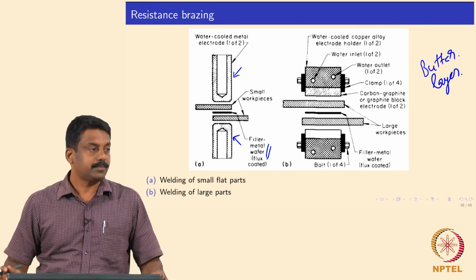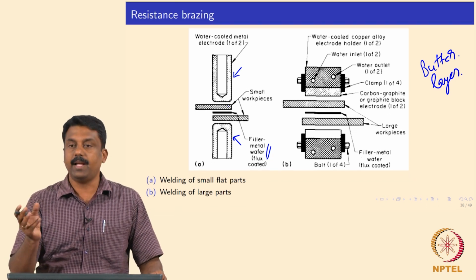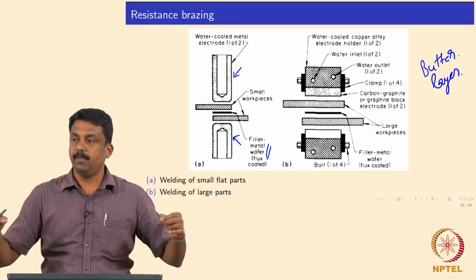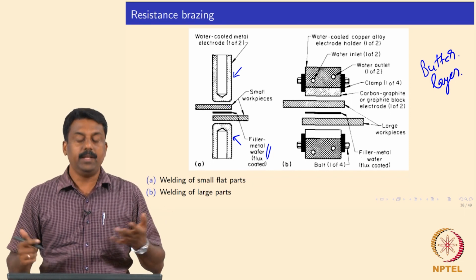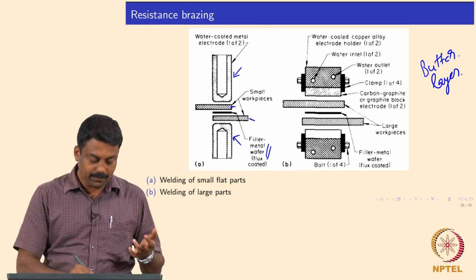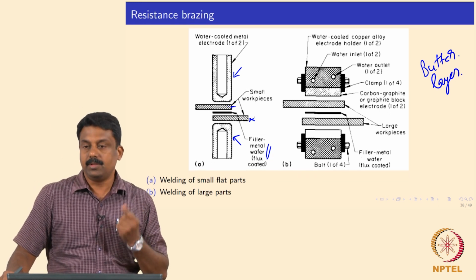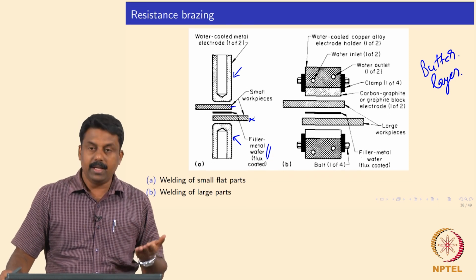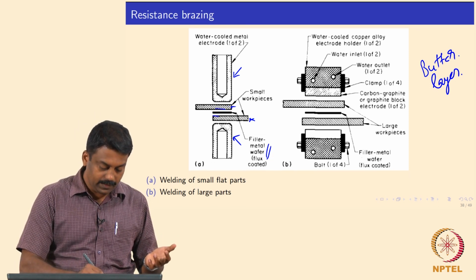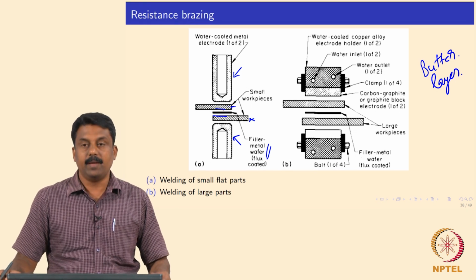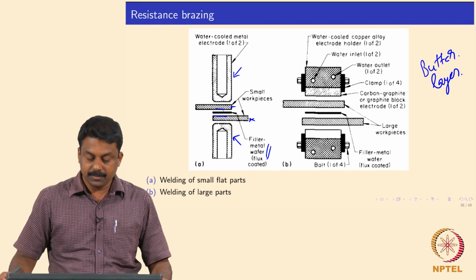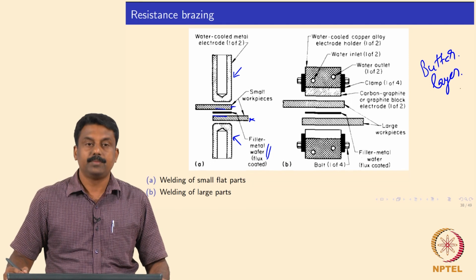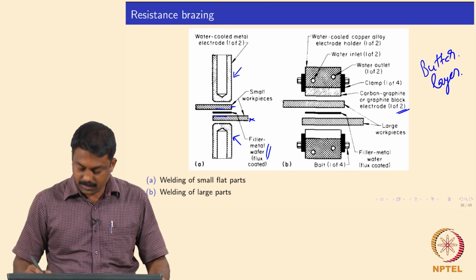Whereas in spot welding, these are done in different geometries, different diameters. If you keep a long filler and use a long electrode, you melt it and make a very good joint. You need not melt the interfaces of the base material. You just melt the filler and let the filler solidify, and then during solidification it can make a complete weld across the interface. It can be used for smaller parts and bigger parts. For bigger parts, in this process we generally use graphite electrodes.